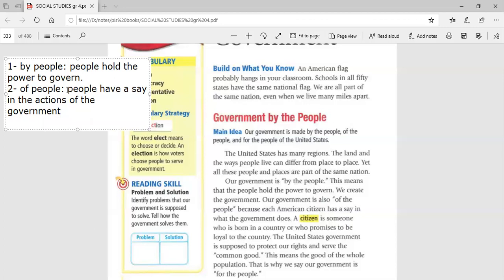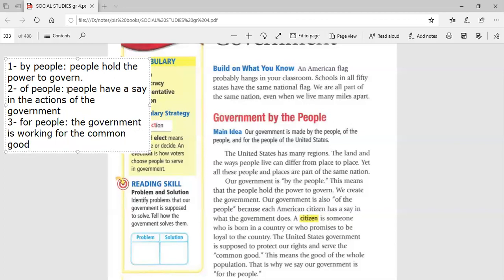Okay? Number three, the American government is working for people. What is the meaning of for people? For people, guys, it means that the American government protects all the rights of the American citizens and serves the common good. It means that the American government is working for the common good. What is the meaning of common good?